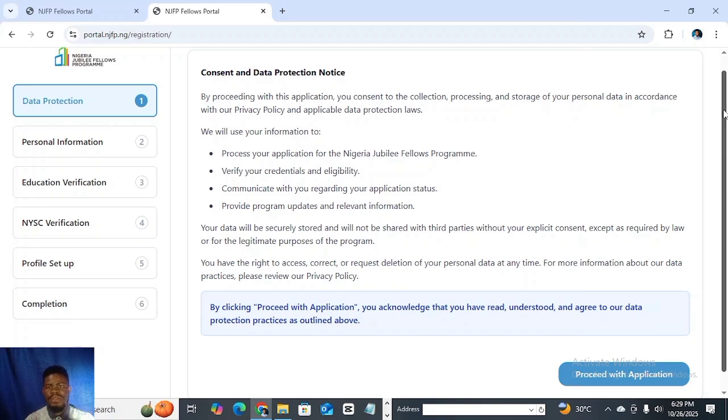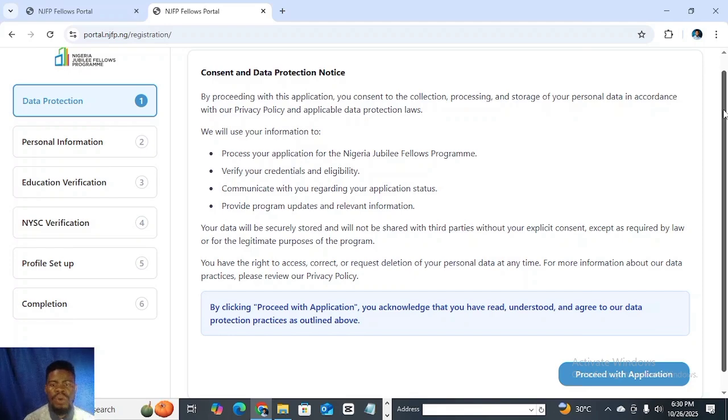It will take you to this interface whereby you have the consent and data protection notice. This is the first stage of it. So you make sure that you go through this content, you read through, after which you click on proceed with application. Because I don't want this video to be long, I'm not going to be reading through, but it's here displaying on your screen. And of course, when you open it, this is the first page that will pop up.